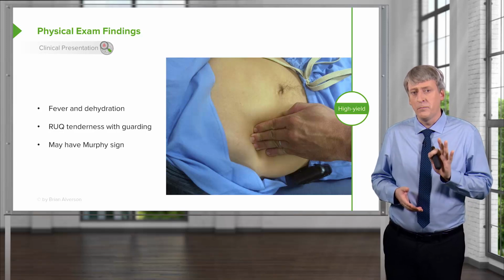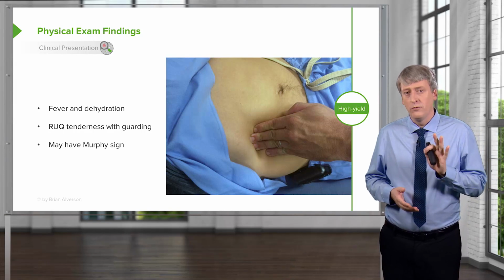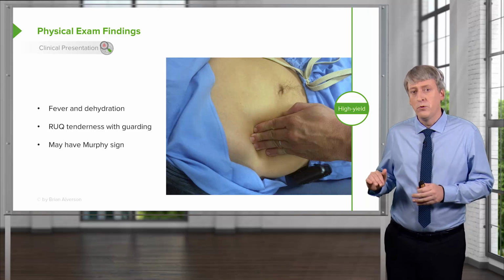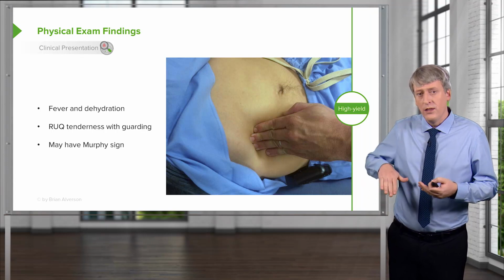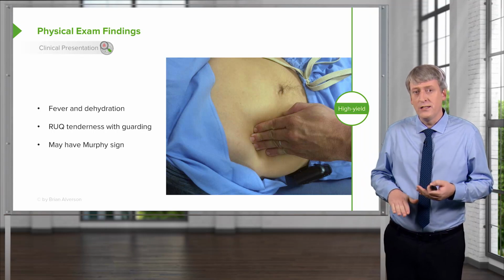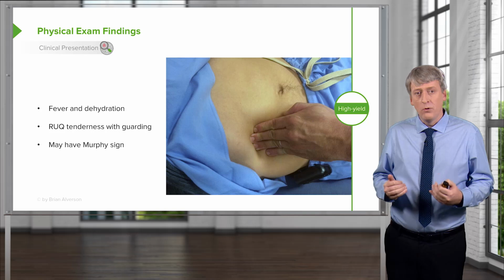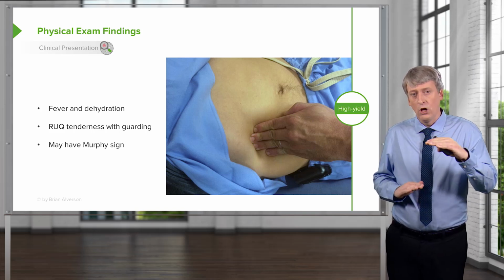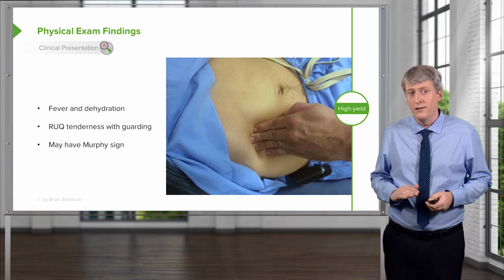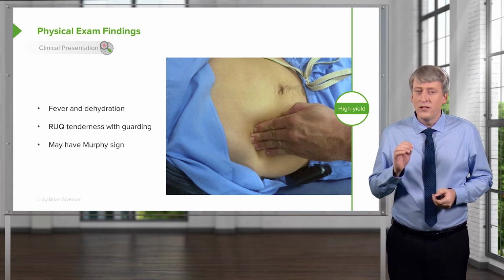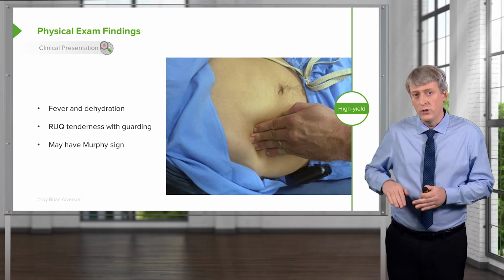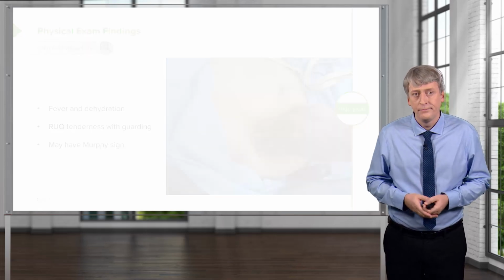Before you push down on the patient's abdominal wall, you will ask the patient to breathe all the way out so that their lungs are collapsed. Then you will push in and ask them to take a deep breath. That deep breath will push down on the gallbladder as the lungs expand, and the gallbladder will be pushed into your hand. This is Murphy's sign, and this will be painful as they inhale against that hand, which is pressed into the right upper quadrant.